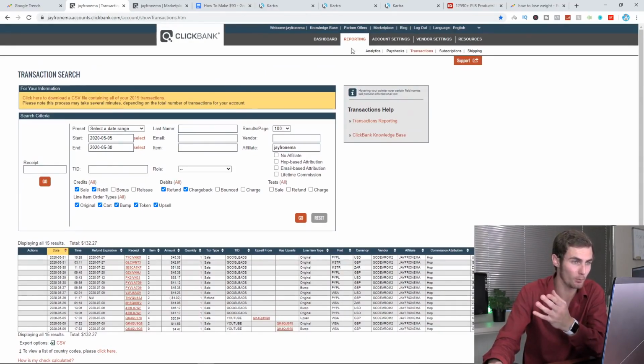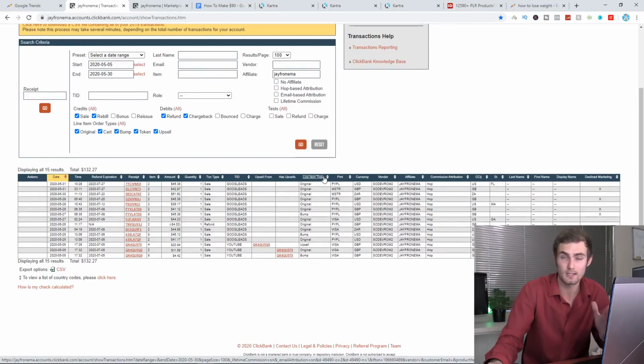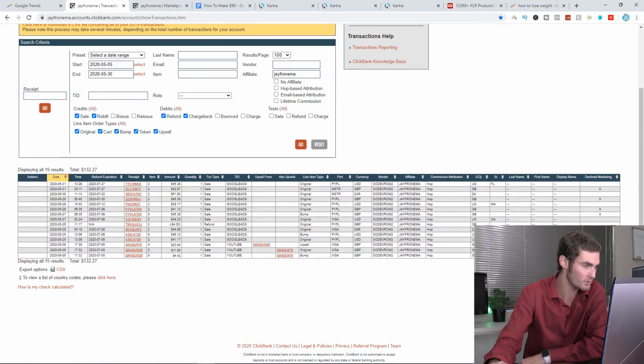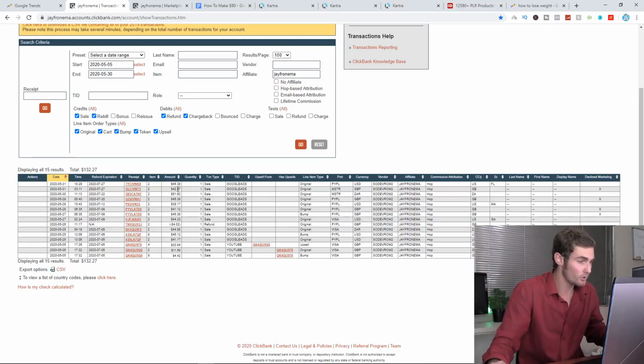I've come over to my reporting tab, on my transactions tab, just to show you where each and every detailed sale is coming from. You'll see right here, today being the 31st, I've hit 2 sales today of $45 and $42.97. But not all of that is profit. On this total $80, $90 I've made today, I've spent about $20 to $30. You can see throughout this campaign, 31st, 1 sale yesterday, 2 sales on the 29th, 1 on the 28th, 27th. So it's been about $40 to $80 a day.